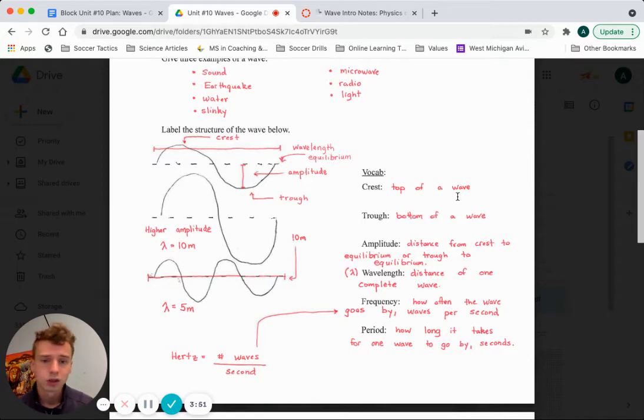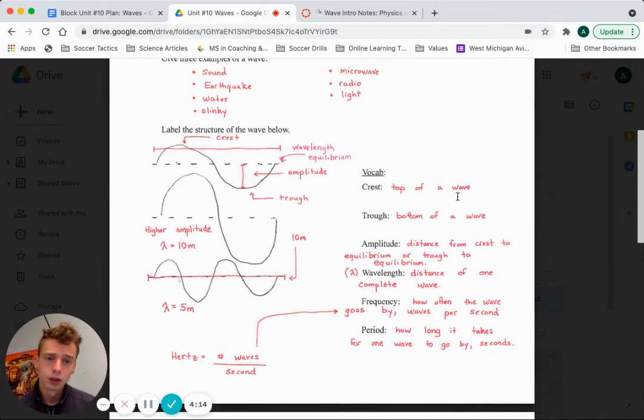Crest. The crest is the top, right? It's the very top of the wave. Trough is the very bottom of a wave. I always think of trough like a pig trough where they're eating all the slop, and it's basically just a big U, and then they throw a bunch of slop in there, right? So trough is the bottom of the wave. Crest is the top of the wave.